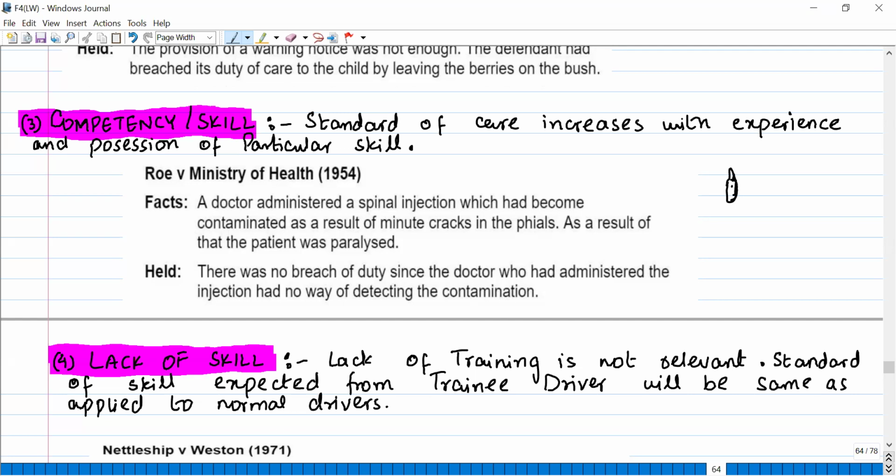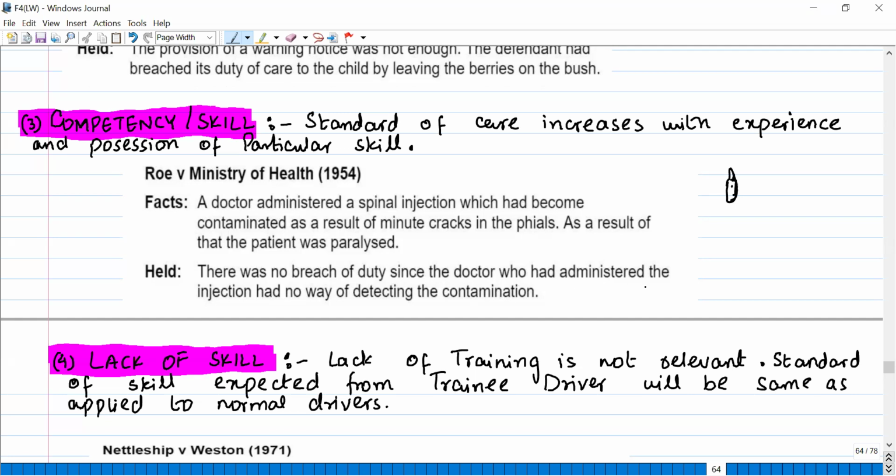So the small injection bottles had minute cracks, and those were not visible by the naked eye. Because there were some cracks, the outside things were going inside the injection, so it became contaminated. And when the doctor injected the patient, he got paralyzed. Okay, but here, no breach of the duty.